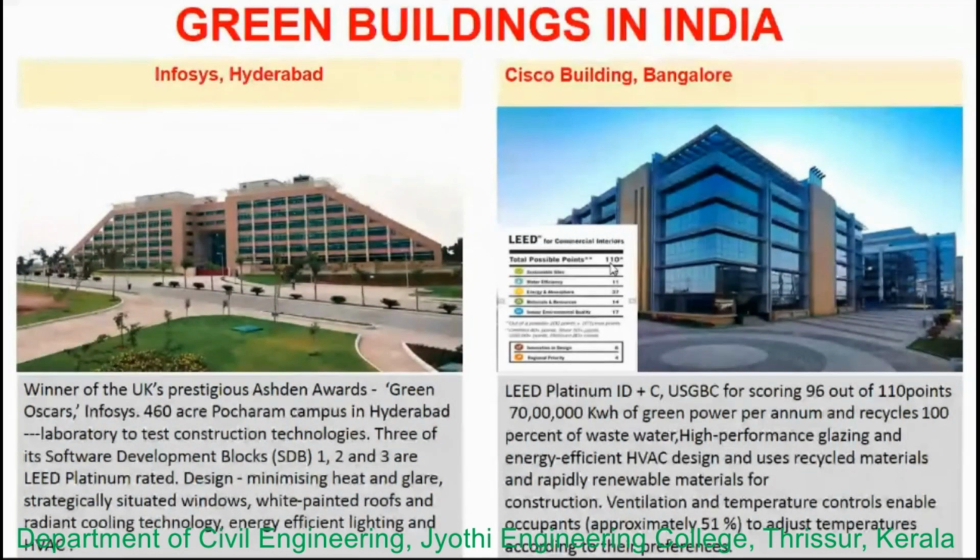It has high performance glazing, energy efficient design, and uses recycled and renewable materials for the construction. Ventilation and temperature controls enable approximately 51% of the occupants to adjust the temperatures according to their preferences.